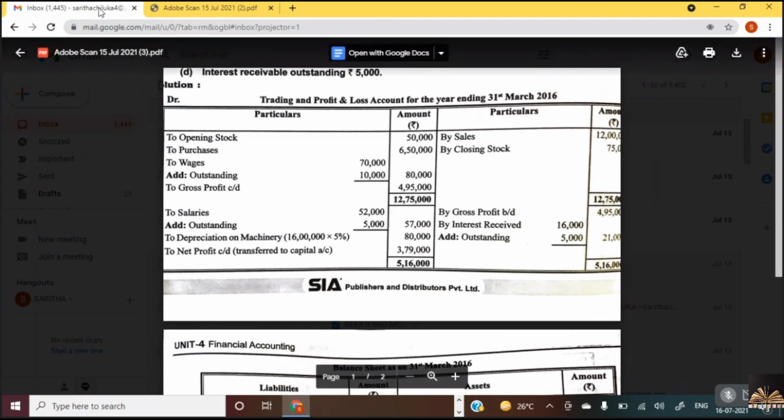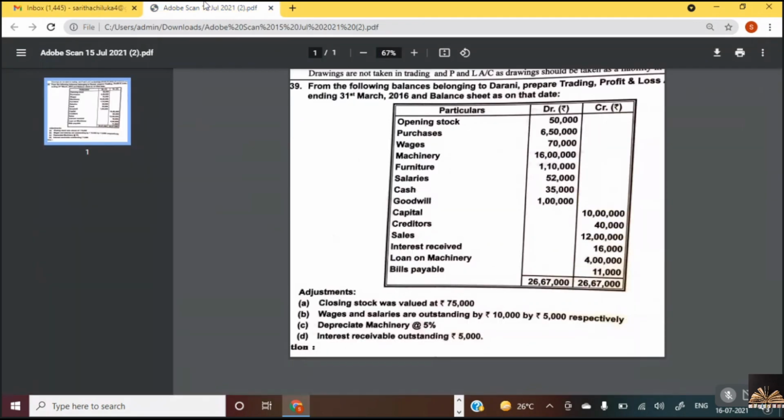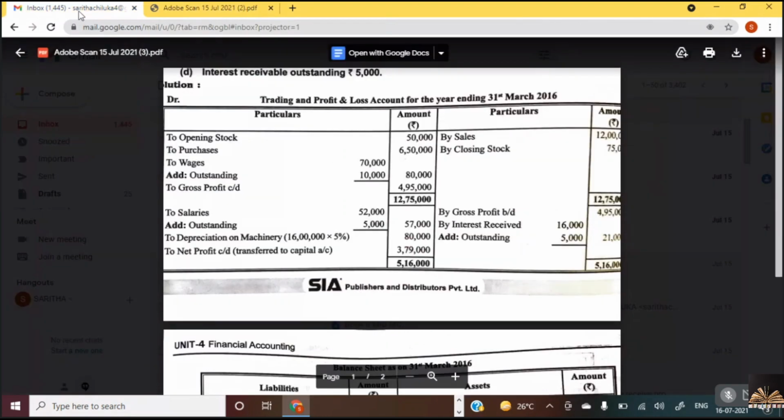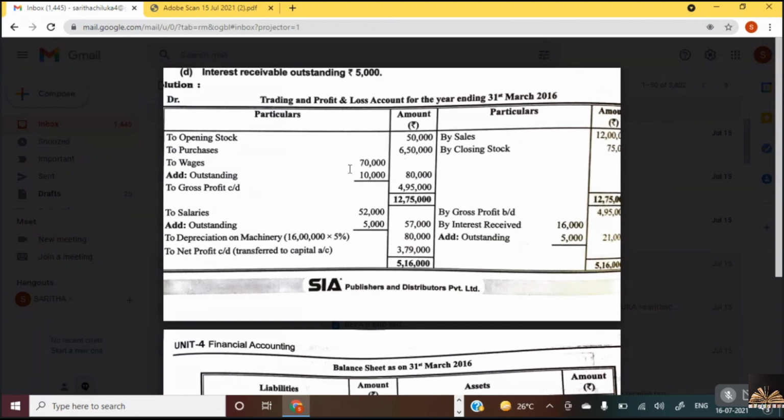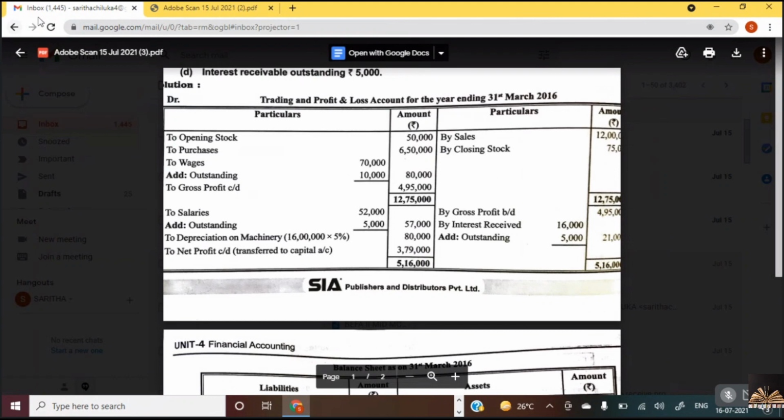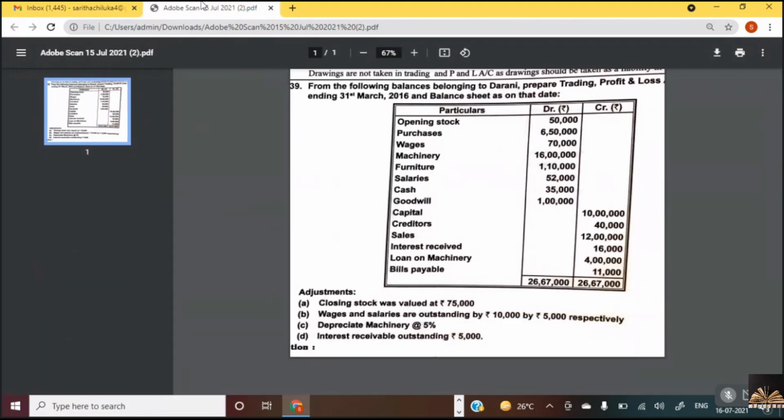Now coming to the next item, by sales. Sales will also be there for sure. 12 lakhs. So we have taken sales 12 lakhs. Is that clear? Done. Then the next one is, do we have any wages? Wages 70,000. So wages comes in the trading account. Salaries comes where?